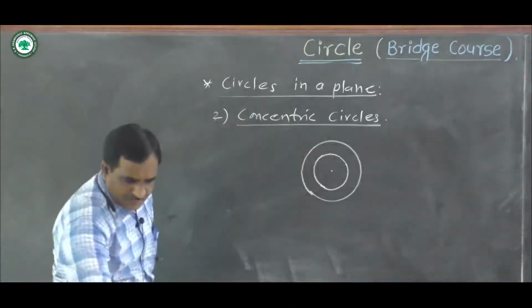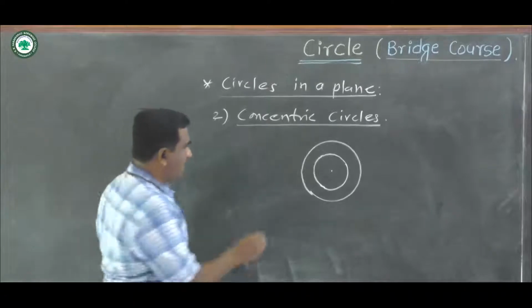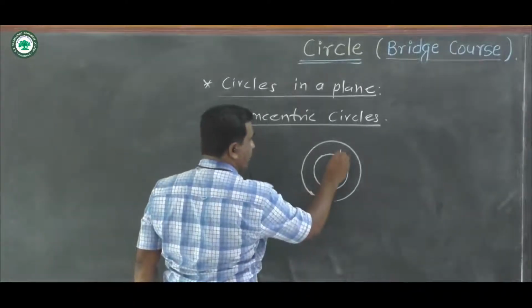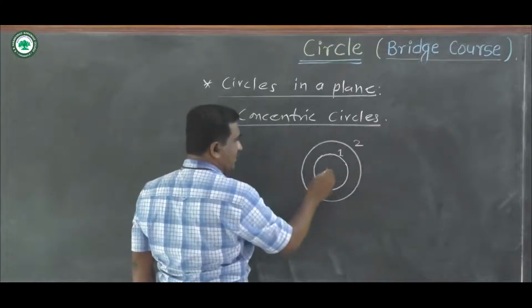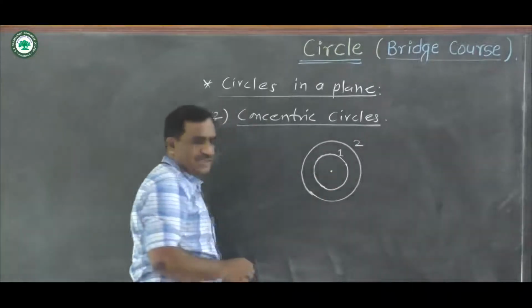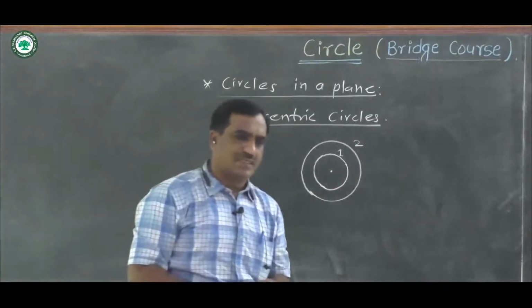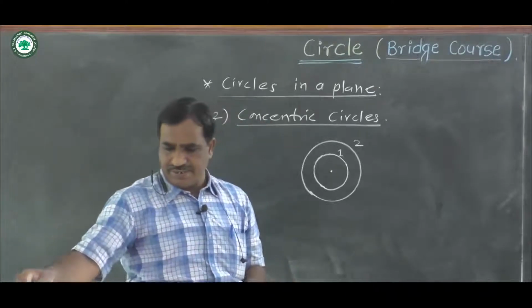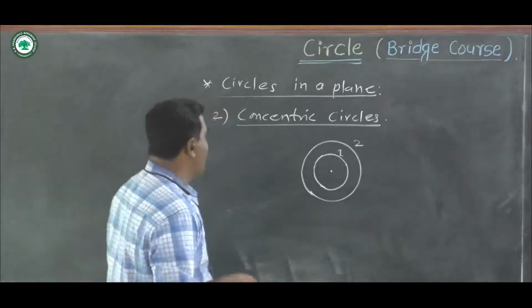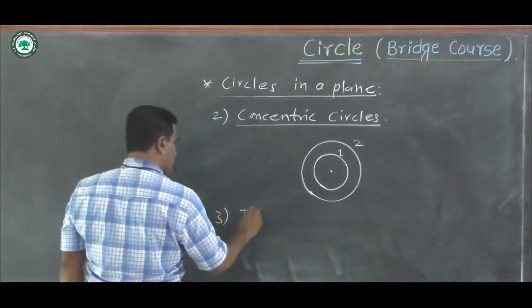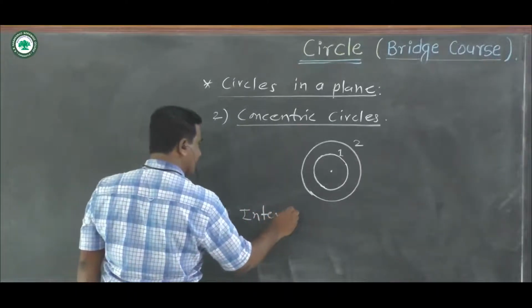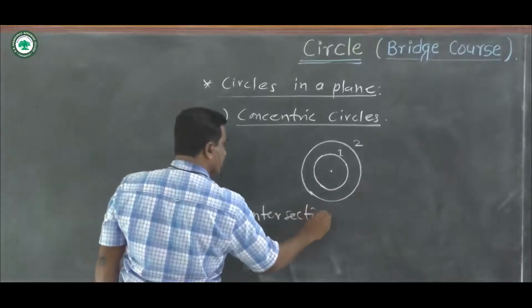Okay, these two circles, this is the first circle and this is second. We can draw again infinite circles here. If the center of the circle is same, then these circles are called as concentric circles. Okay, and next type is intersecting circles.